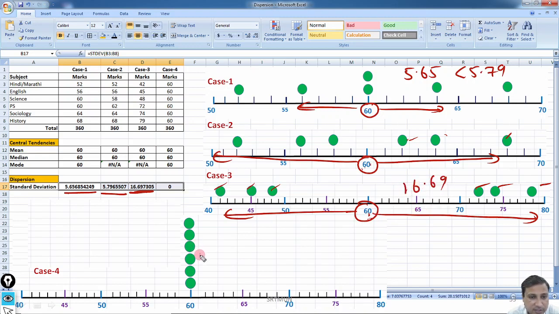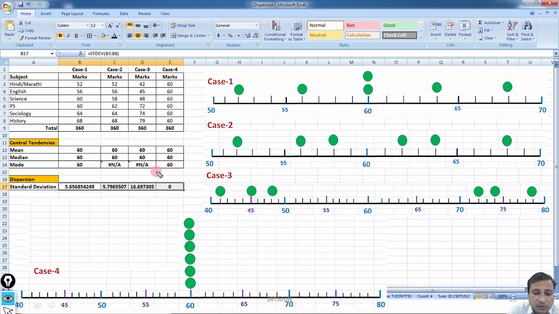And finally in this case, how much is the spread? The spread is 0, because all of these values show the same number as the average. If you remember, somewhere I mentioned, if all the values are the same, then the standard deviation is 0.